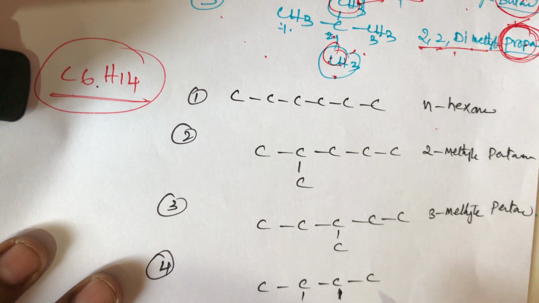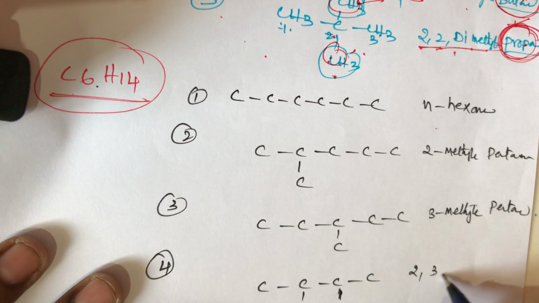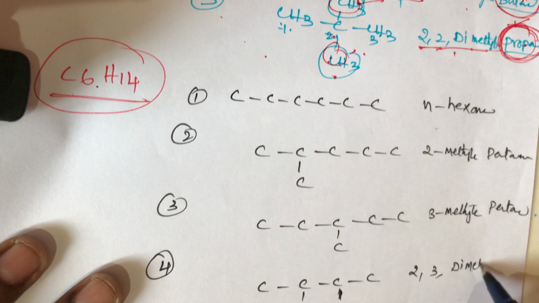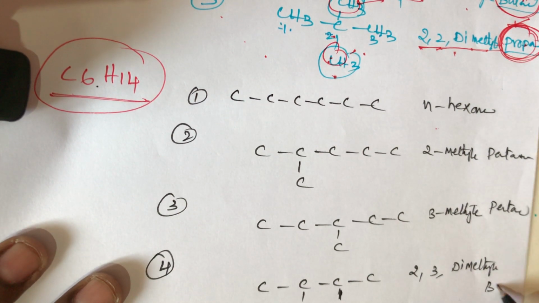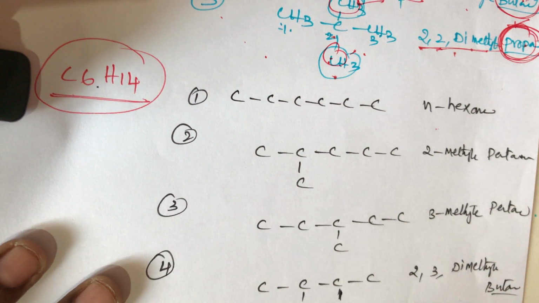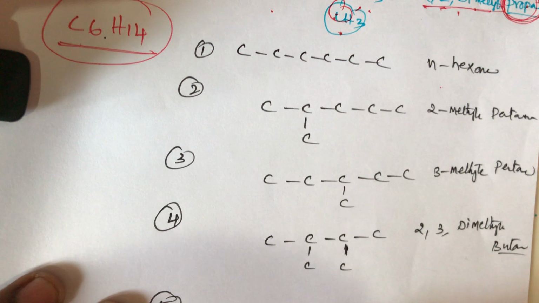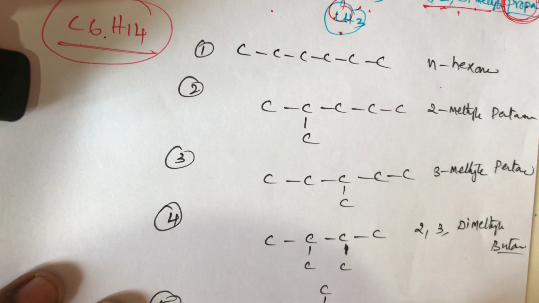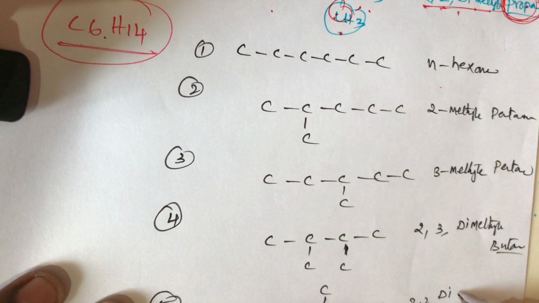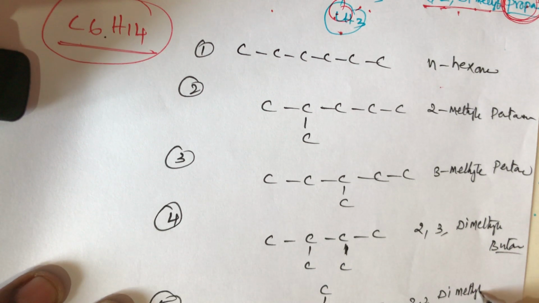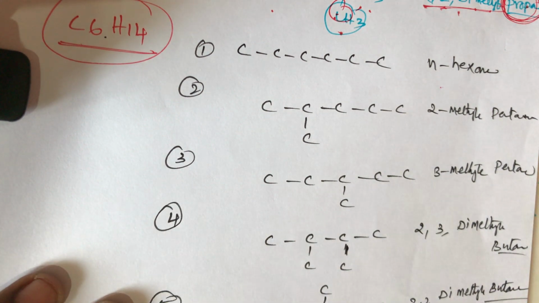Now the fourth structure is 2,3-dimethylbutane. Now the fifth structure is 2,2-dimethylbutane.